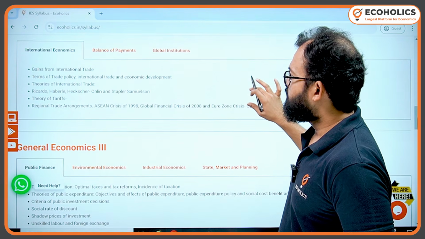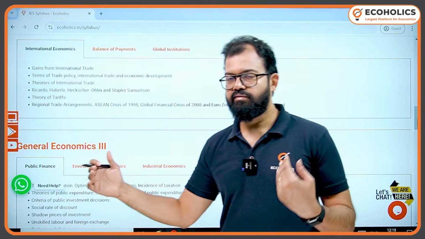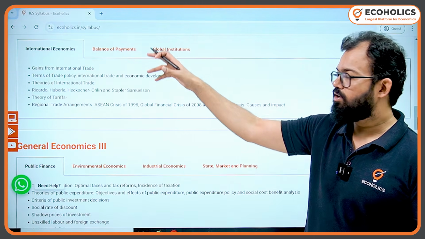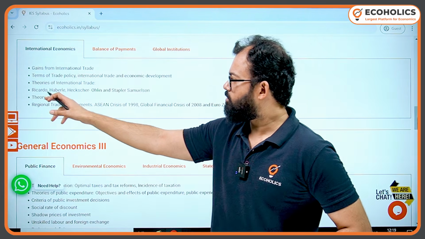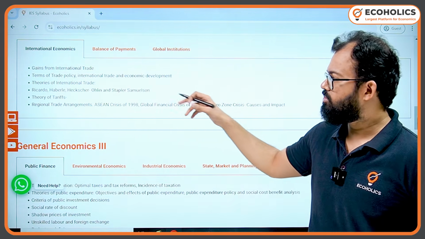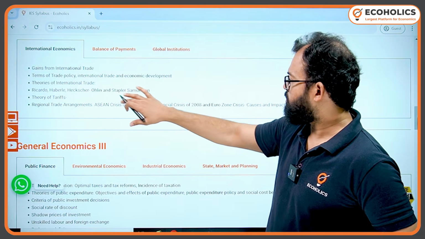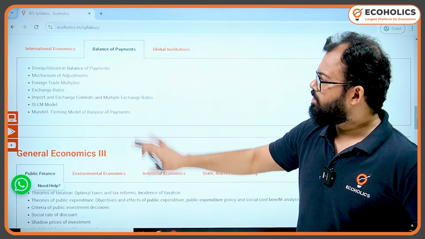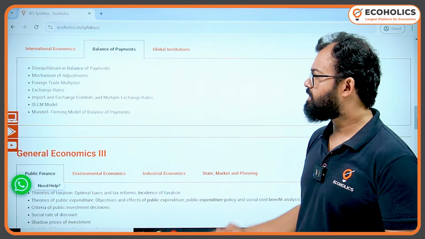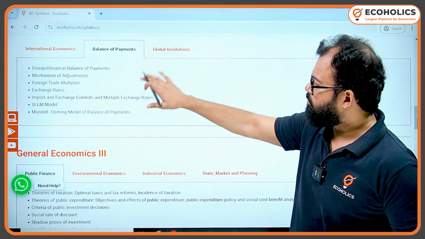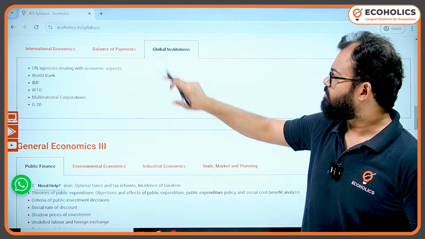development part. Then we have international economics. There are different modules, although UPSC divided it in the syllabus, but 3 of them are part of international economics. Here you can see the theories. They have given the names of theories: Ricardo, Haberler, Heckscher, Ohlin, Stolper, Samuelson, etc., and theory of tariff as well. Now talking about balance of payment, so disequilibrium in balance of payment. All kinds of BOP related issues will be coming here, and the Mundell-Fleming model, European Union built on that particular model only. So that is also there.